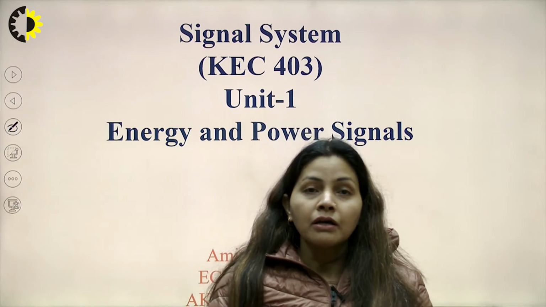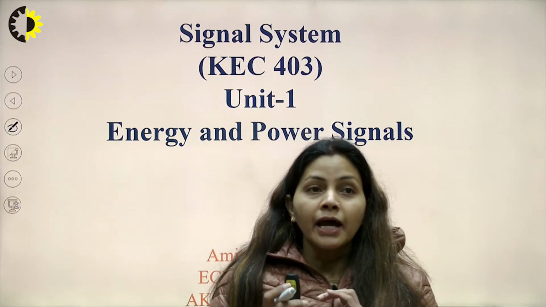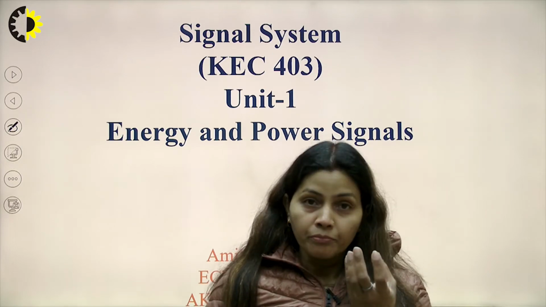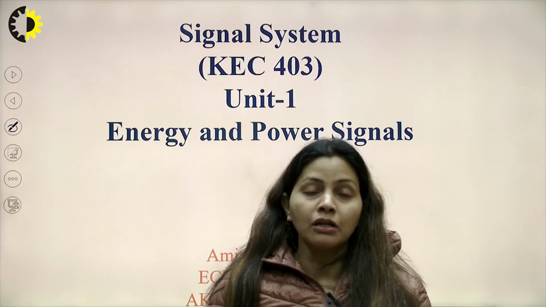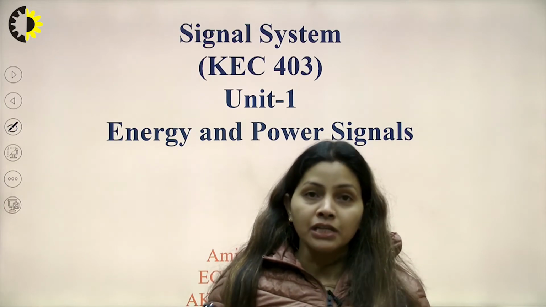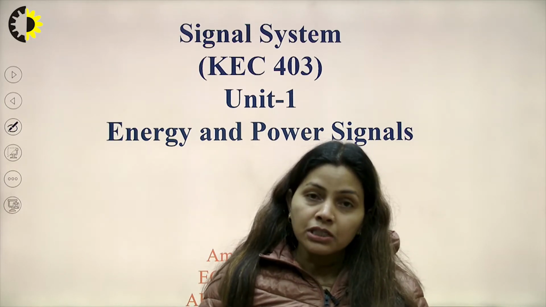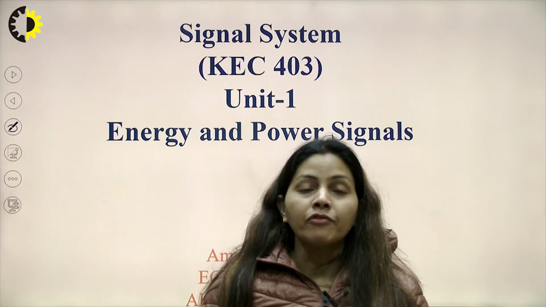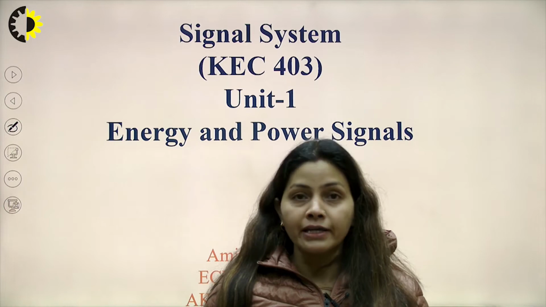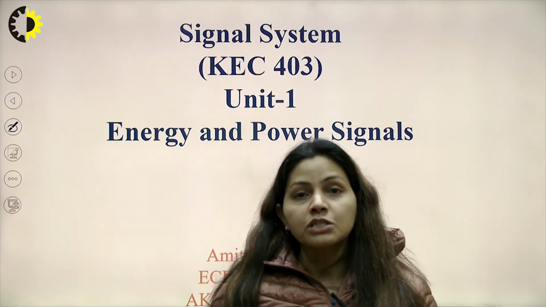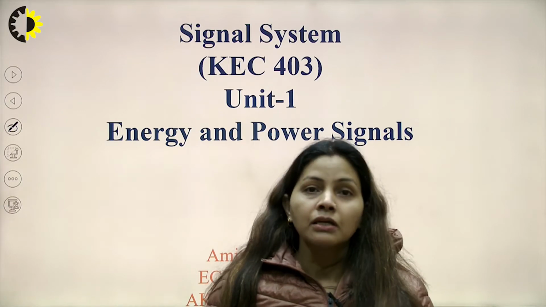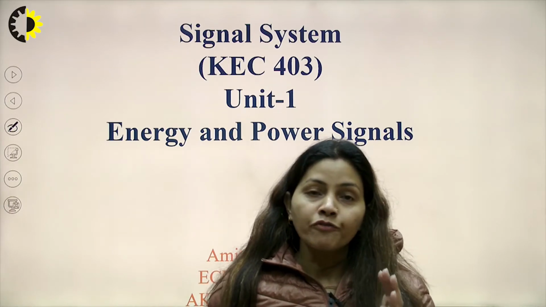So energy and power are two basic classifications we can perform on various kinds of signals, maybe energy, maybe power. Here we will analyze any given signal in terms of energy and in terms of power.